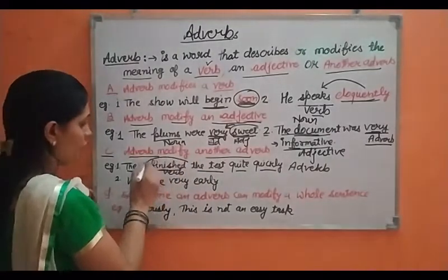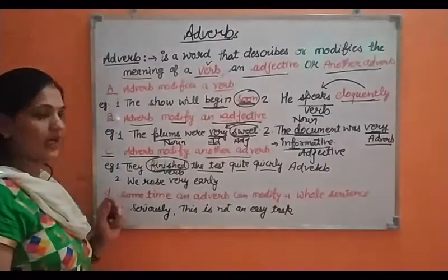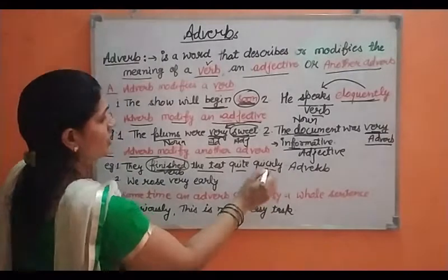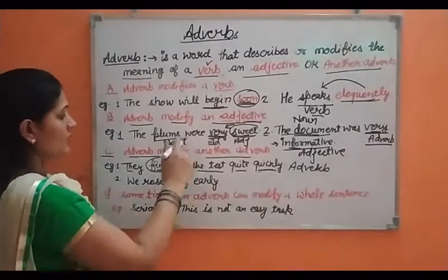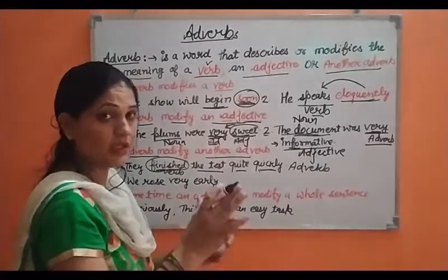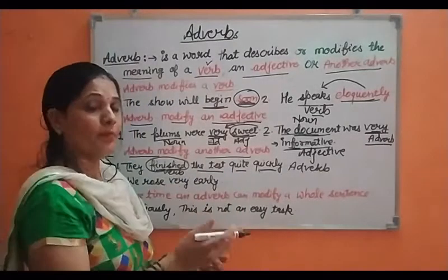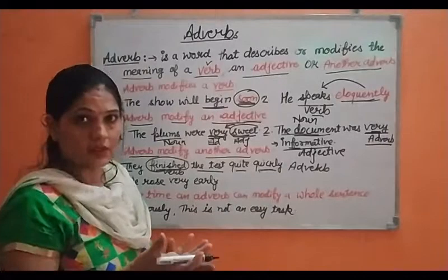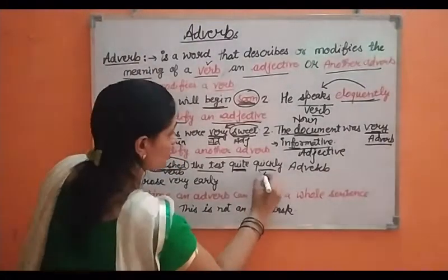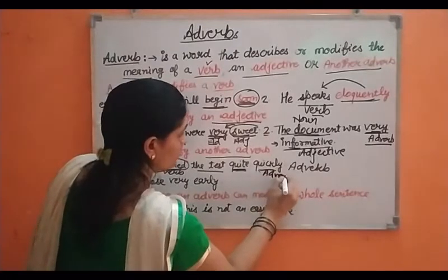Okay. And it is highlighting finished. That's why we can say that this word quickly is adding something more to or modifying the meaning of finished. It means it finished quickly. But how quickly? Quite quickly. So this is an adverb.